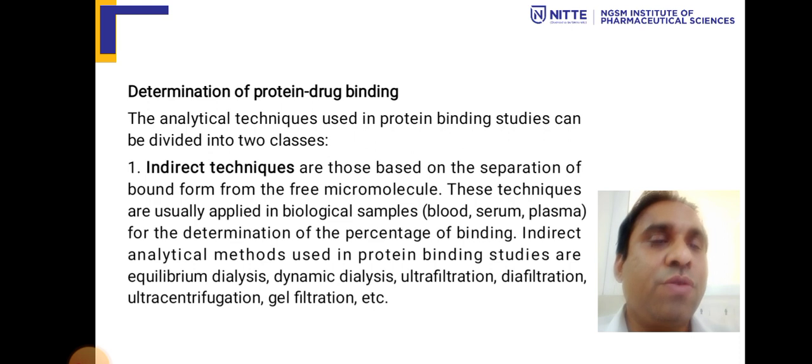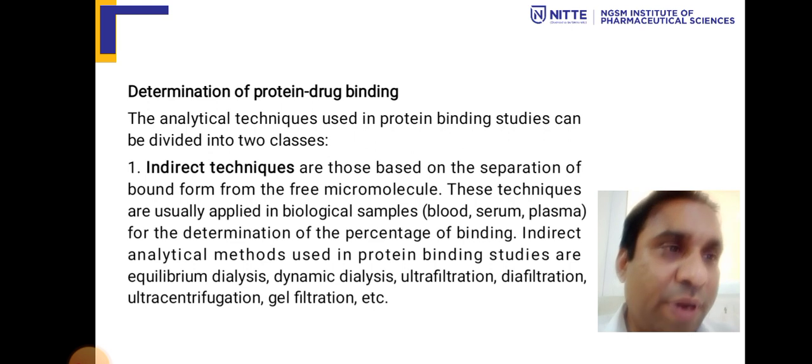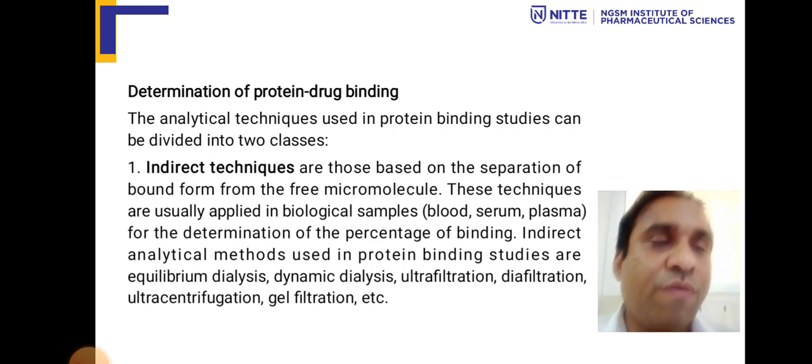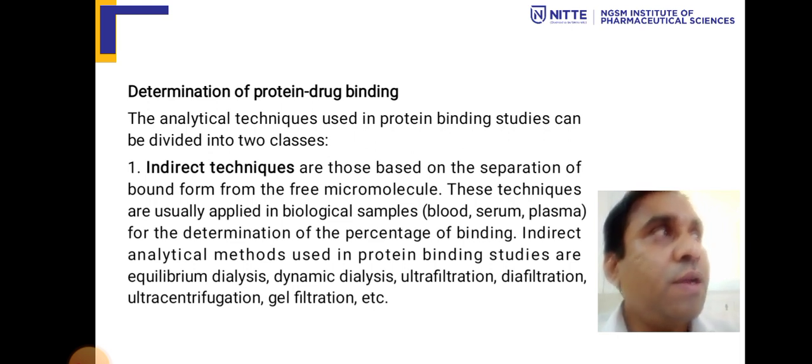So what we can do is take instrumental analysis and biochemical pathways. We can remove blood samples, the serum, or the plasma. We can easily determine what is the drug which is bound and what is not bound. At the instrumentation level, first the blood has to be withdrawn from the body. After that, with the blood plasma, serum and blood components, we can either take the whole sample of the blood and estimate how much protein binding of the drug has taken place, or we